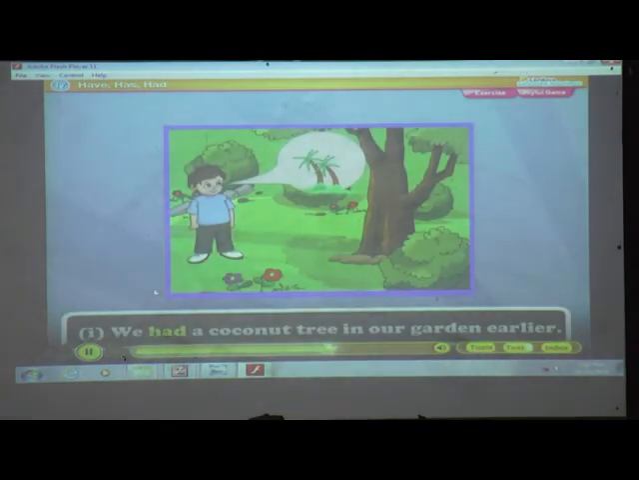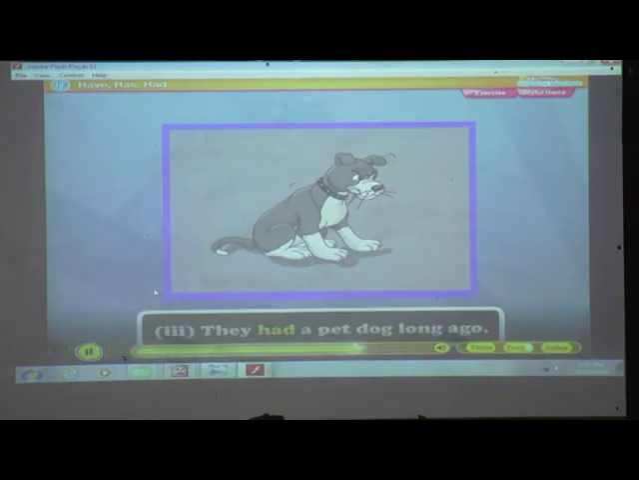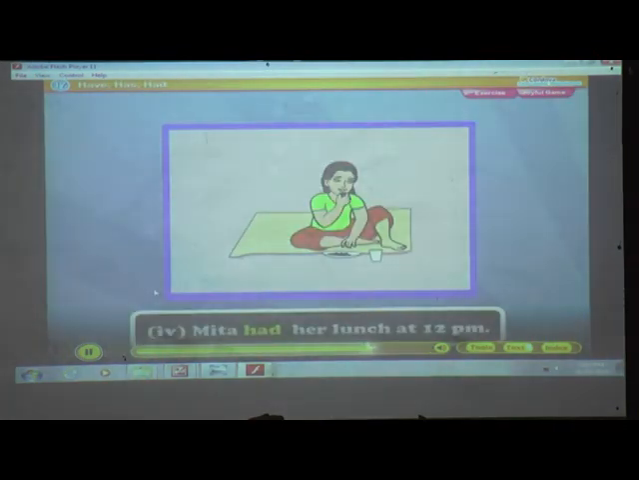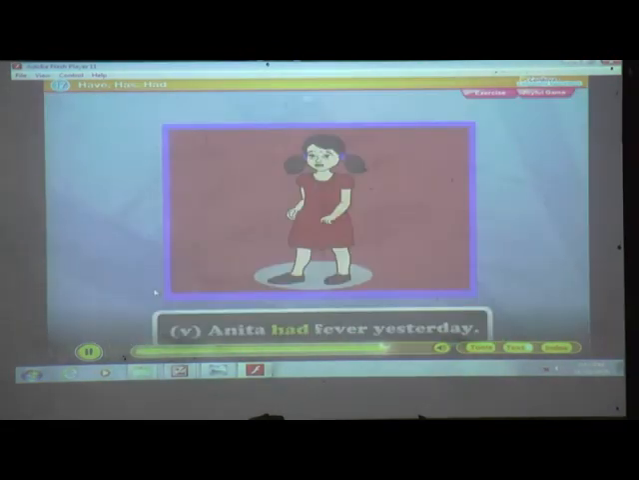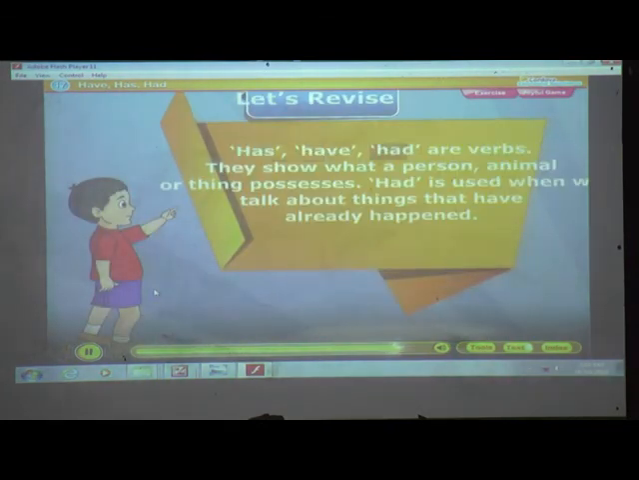Have. We had a coconut tree in our garden earlier. He had a red bicycle when he was in school. They had a pet dog long ago. Nina had her lunch at 12 p.m. Anita had fever yesterday. Let's revise. Has, had are verbs. They show what a person, animal or thing possesses. Have is used when we talk about things that have already happened.